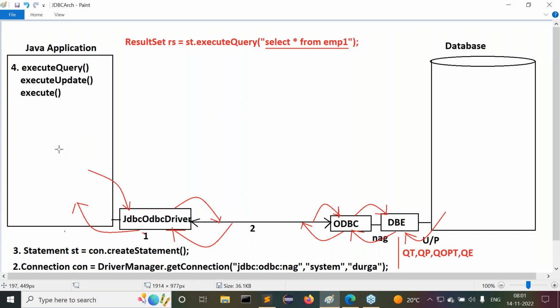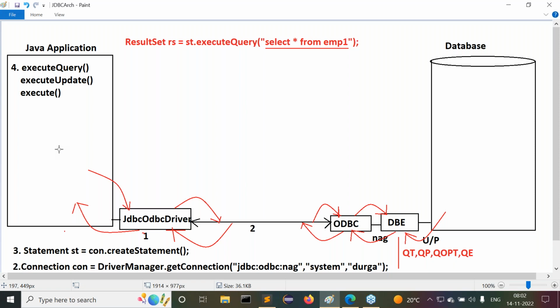Guys, understand it. Actually, what SQL query did we execute? A select SQL query. That means we are able to get records of data. Select star from EMP1. In the EMP1 table, how many records are available? All records here we are able to get. Am I right or not? Finally, all records are coming into the Java application.